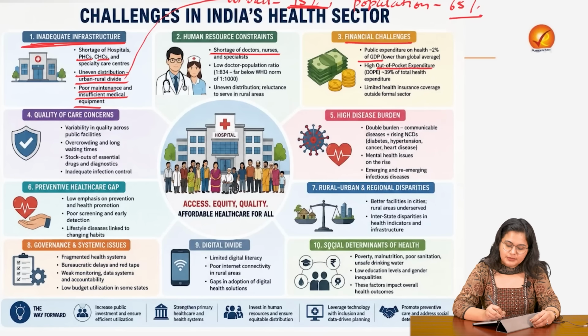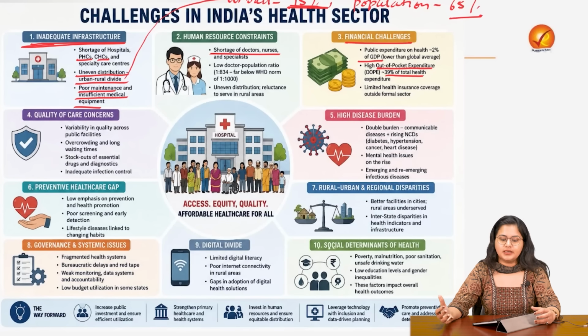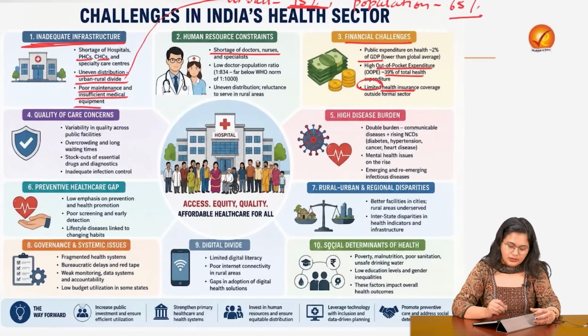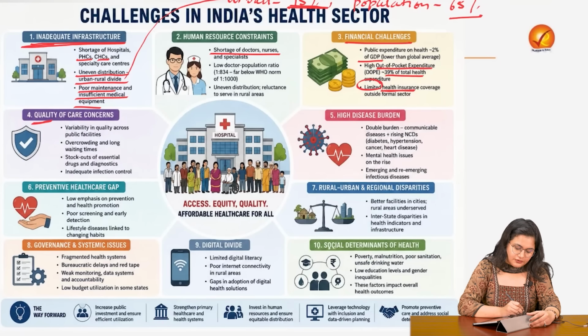Out of pocket expenditure, which is the expenditure that the families are spending on healthcare, is close to 39%, which is very high. Then the health insurance is very limited. Then coming to the quality of the care, there is overcrowding, there are long waiting hours before you get to see a doctor in rural areas.